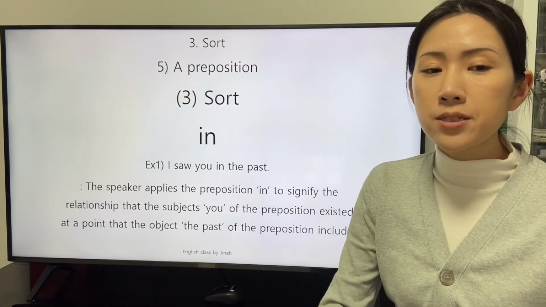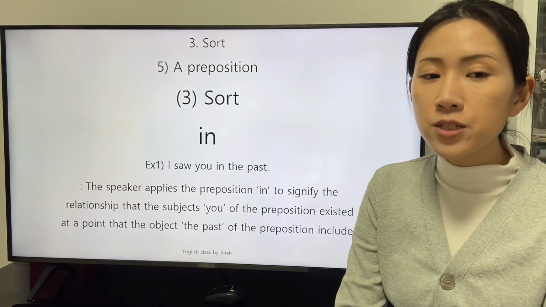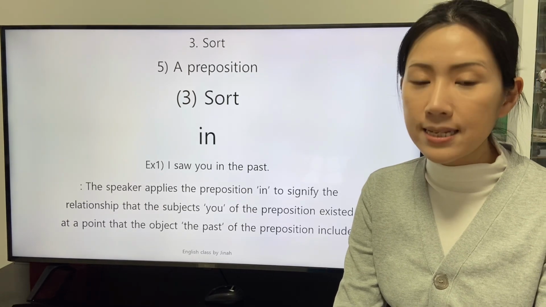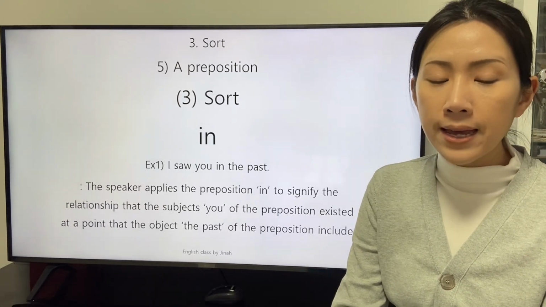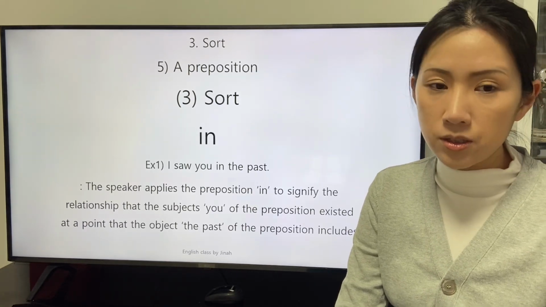The speaker applies the preposition in to signify the relationship that the subject you of the preposition existed at a point that the object, the past of the preposition includes.